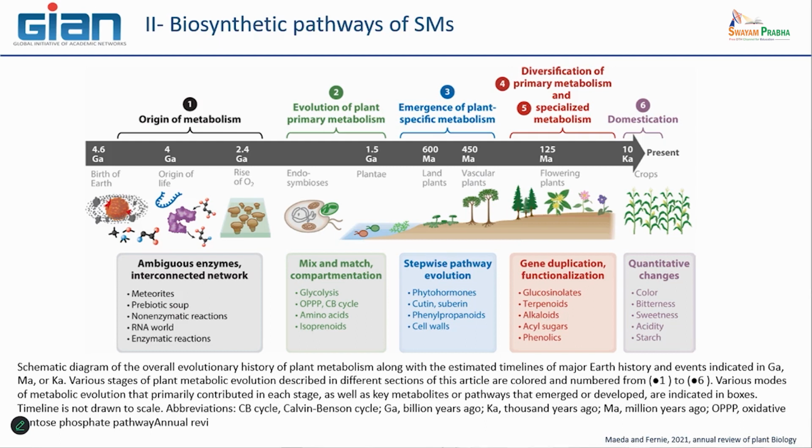And what is interesting is that, just 100 million years ago, with the appearance of flowering plants, we have a very important enhancement of metabolic pathway diversification.